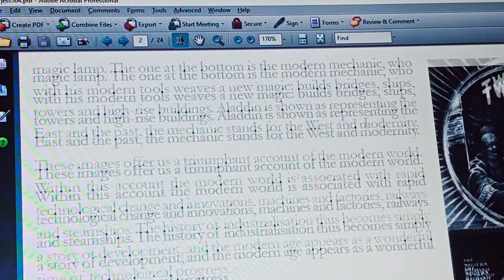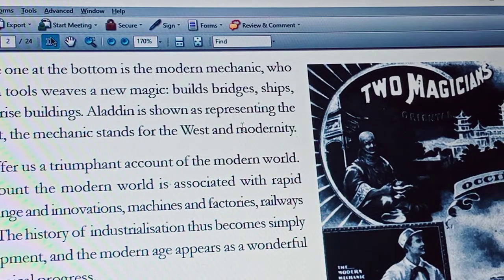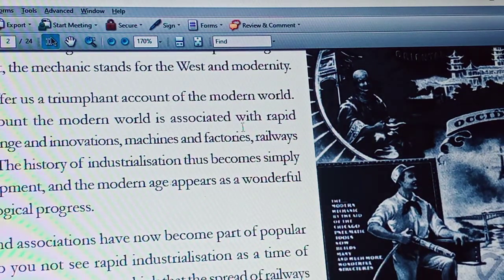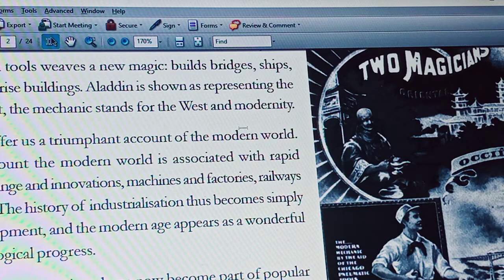The second again explains about how it creates wonders and all. These two pictures explain about the change that took place. Here, the top one explains about Aladdin and his magic lamp.